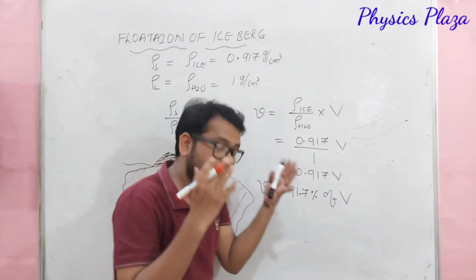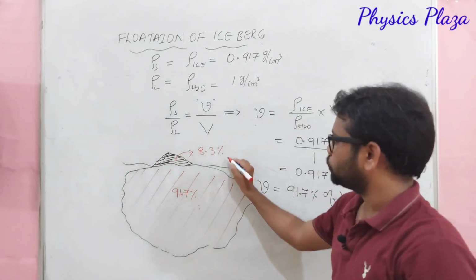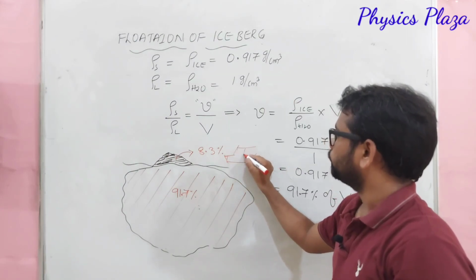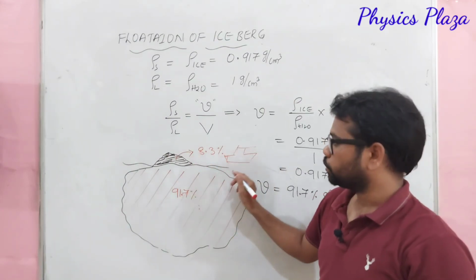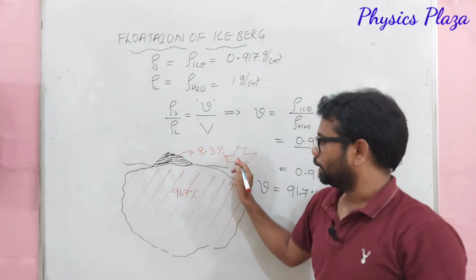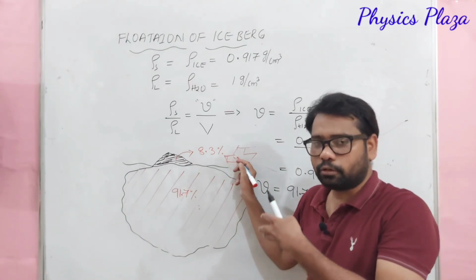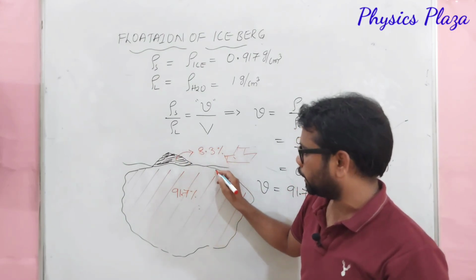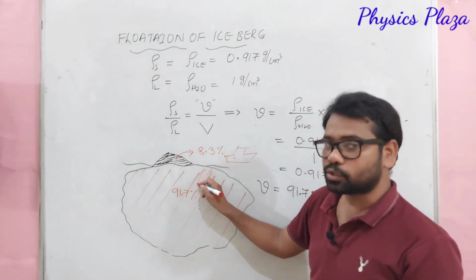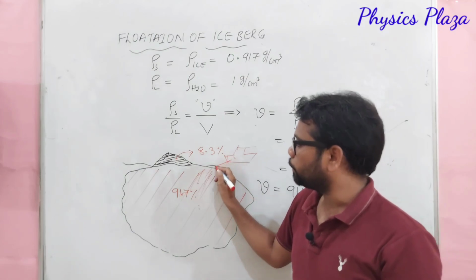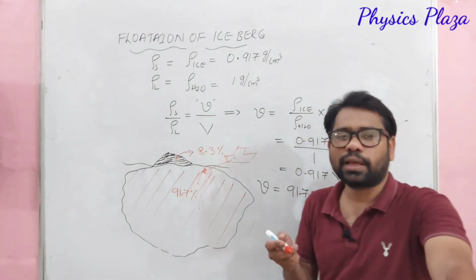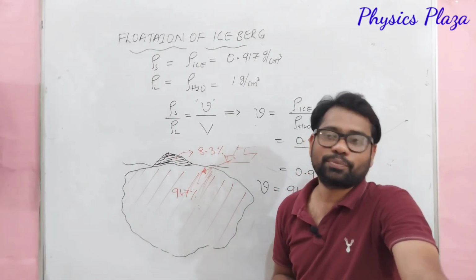Now just think about the situation. If any ship is going near this, dear children, what happens? It cannot estimate the size, so it will be going towards it. The person who is running the ship may think, okay, I can cross the iceberg, but he cannot see what is inside. So what will happen? It may go and hit the iceberg. With that, damage will be there. So due to which what will happen? There will be a problem also, dear children.